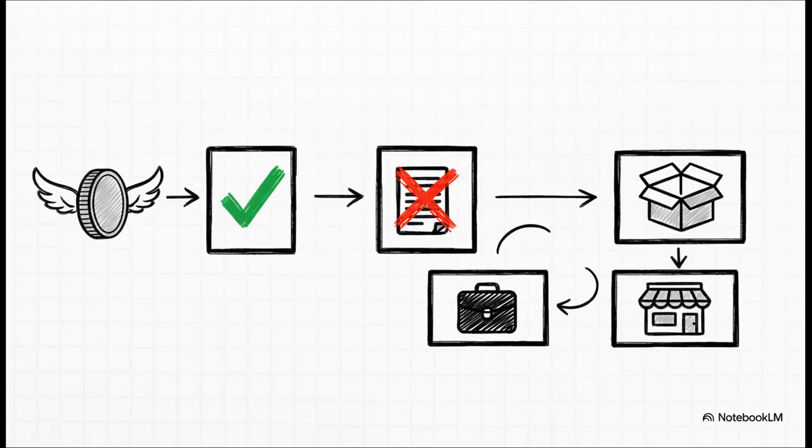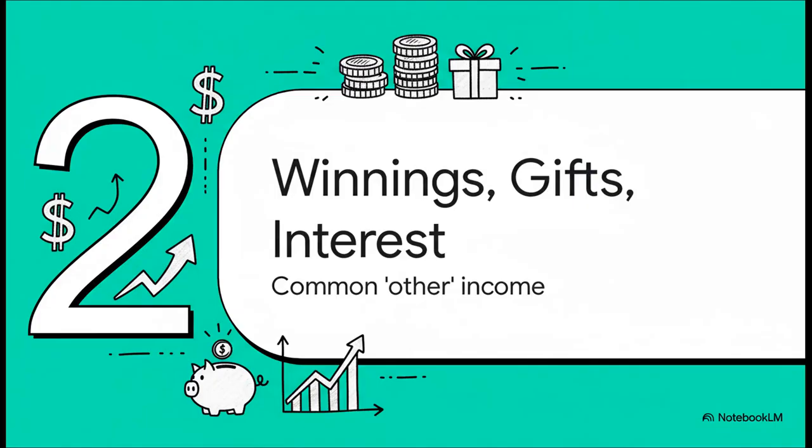And you know, the criteria for what falls into this bucket are actually super simple. For money to be taxed under other sources, it just has to pass 3 little tests. 1, it has to actually be income. 2, it can't be something the law says is totally exempt. And 3, it isn't already being taxed somewhere else. That's it. Pretty logical, right? Okay, so what kind of money are we actually talking about here? Let's get into some real-world examples that you might have come across yourself.